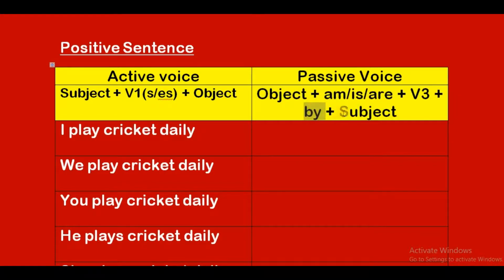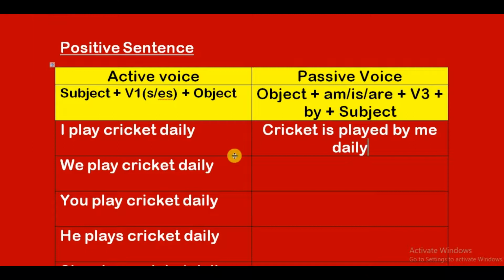By plus subject. Here the subject is I. In passive voice we have to write the objective form of the pronoun or subject. That is, objective form of I is me. Therefore, cricket is played by me. You can write daily, your wish.